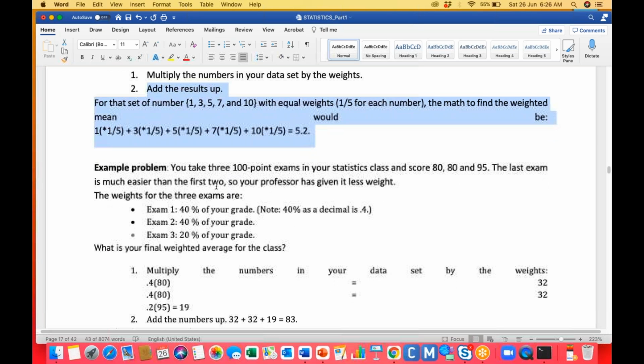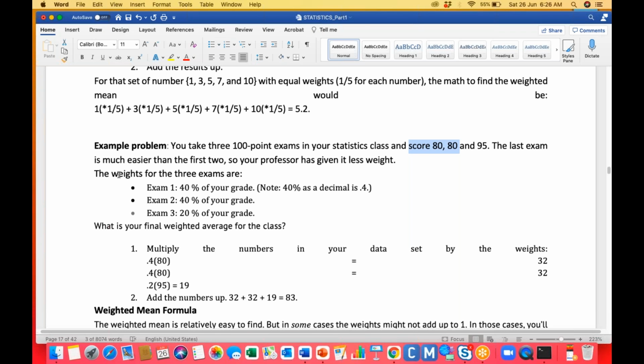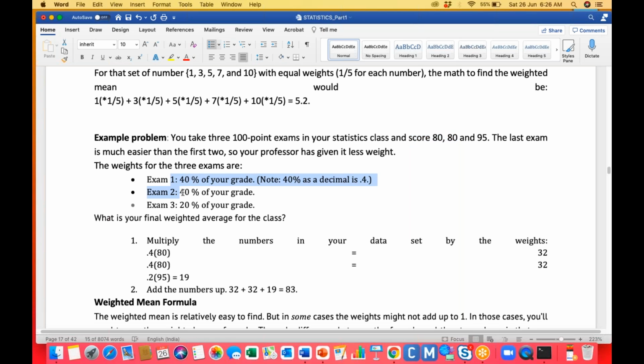Okay, let's see. You have a 300 point exam in statistics in the class, with scores 80, 80, 95. The last exam was much easier than the first two exams. That means you got 80, 80 and 90, but the last exam was a little bit easier compared to the other two exams. So we apply some kind of weight for that one, and your professor has given less weight to it. The weights for the exams are 40, 40 and 20, so totally 40 plus 40 plus 20 will be 100, right?